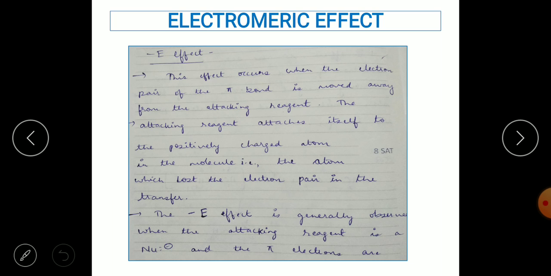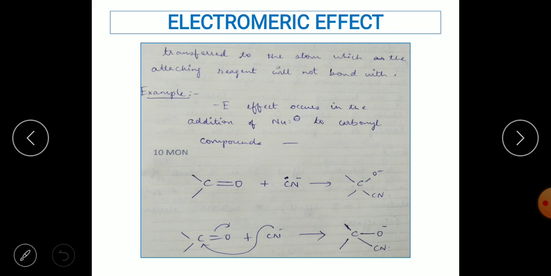That's why the electron cloud or the electron density moves away from the carbon atom which has got bonded to the attacking reagent. The minus E effect is generally observed when the attacking reagent is a nucleophile and the pi electrons are transferred to the atom which the attacking reagent will not bond with.